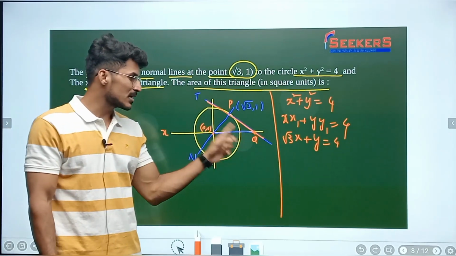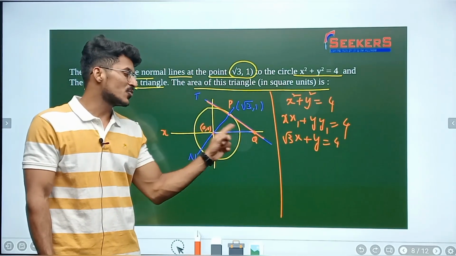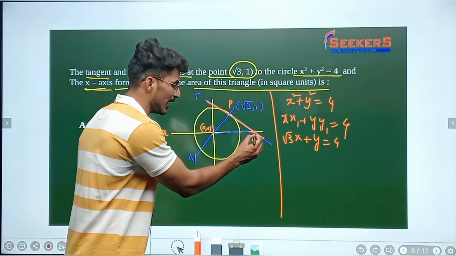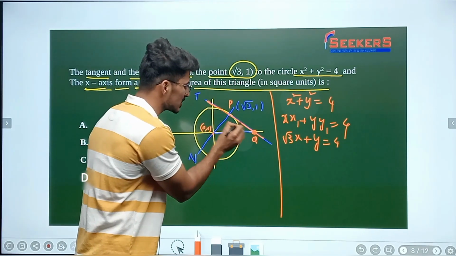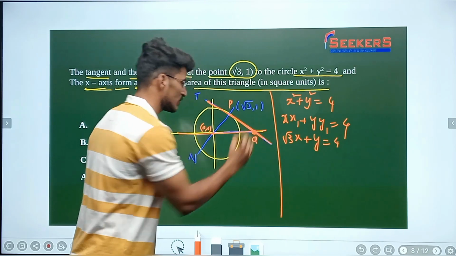Now I just need to find the coordinates of Q. In order to find Q, I need to solve this equation and this equation. Are you getting my point?